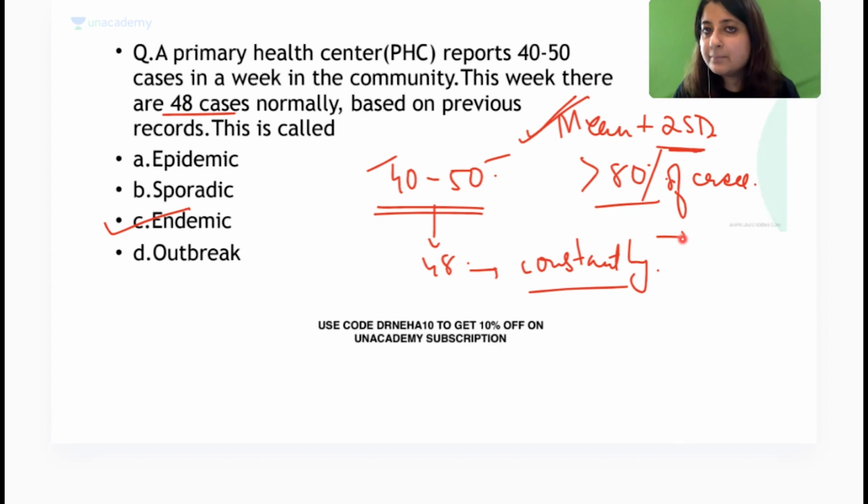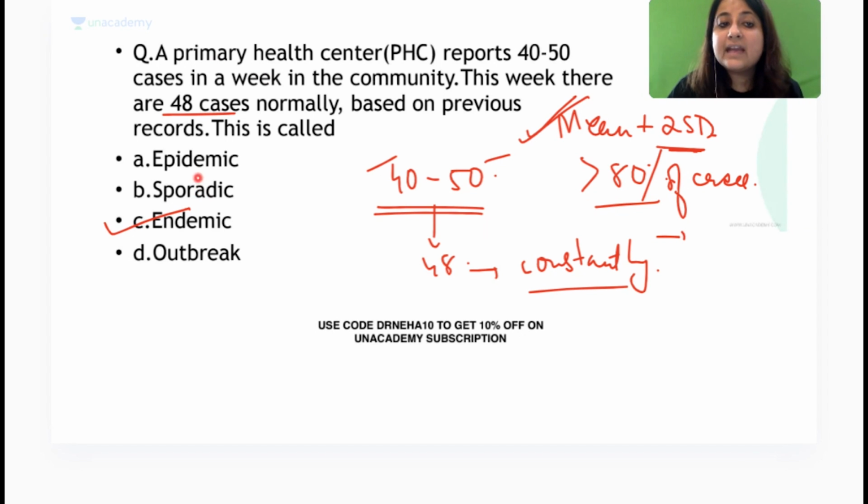Plus suppose a disease has been eliminated, like we don't have any polio case right now in India. So even if a single case of an eliminated disease occurs, it is an epidemic. If a case of guinea worm infection occurs, it is epidemic in India. A disease which does not occur in India, like yellow fever, अगर उसका एक भी केस इंडिया में हो जाता है, it is an epidemic. Got it, everybody? The definitions.